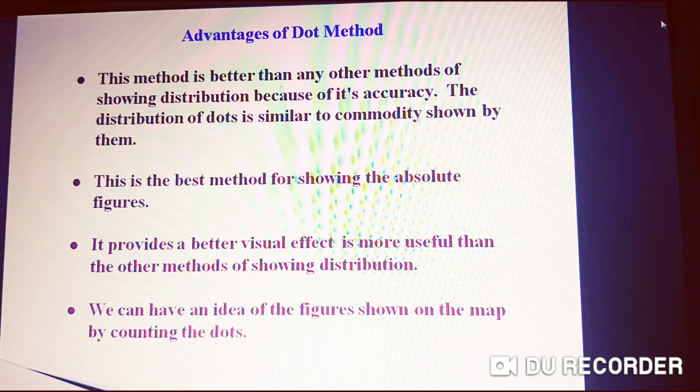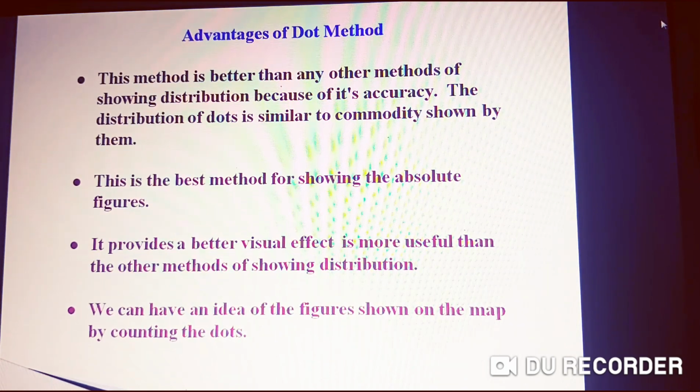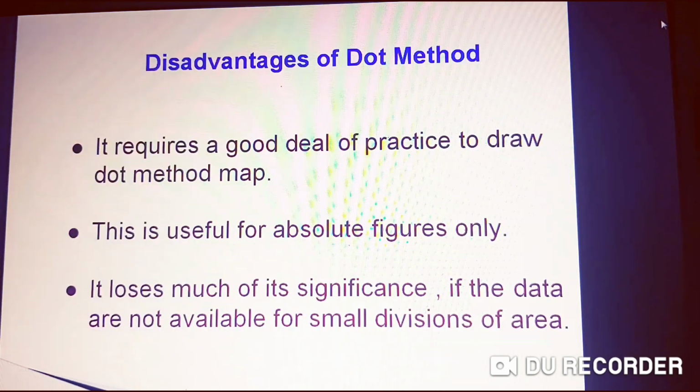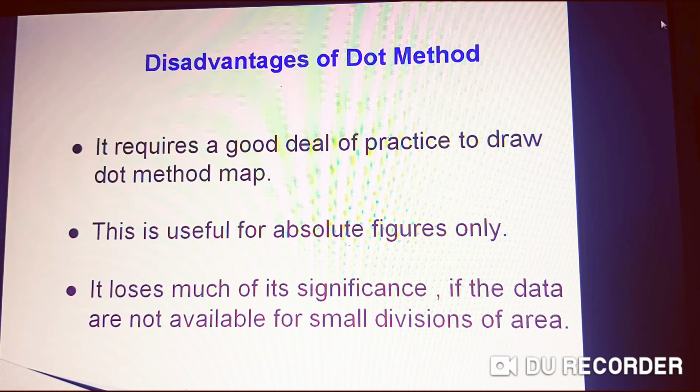Now, as every coin has two sides, the dot method also has some disadvantages. The first one is that it requires a good deal of practice to draw the dot method. Next, it is useful for absolute figures only. Next one is that it loses much of its significance if the data are not available for small divisions of area.